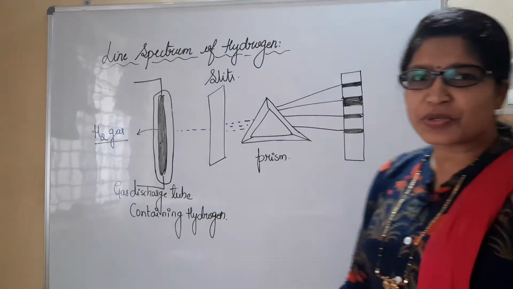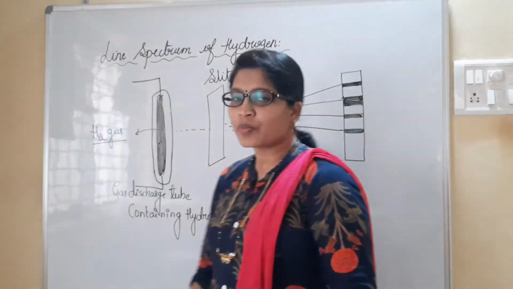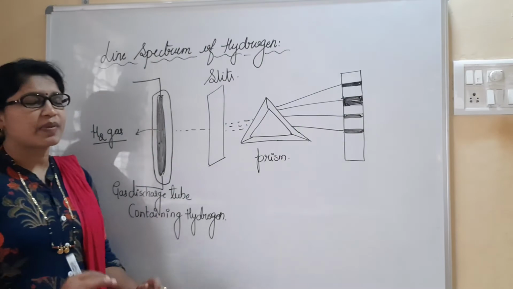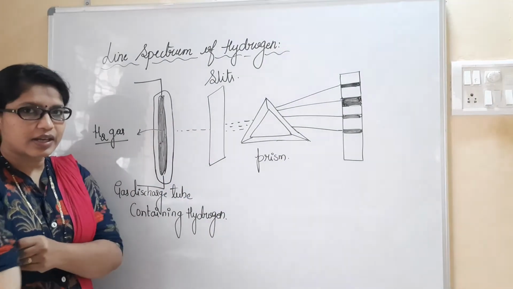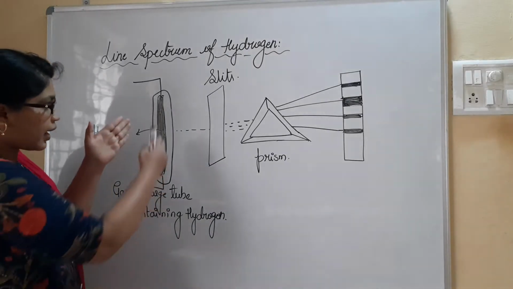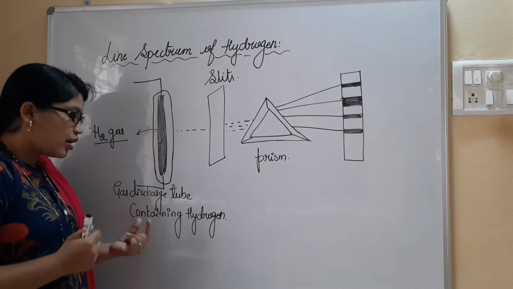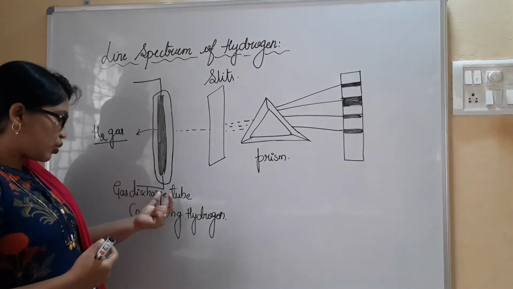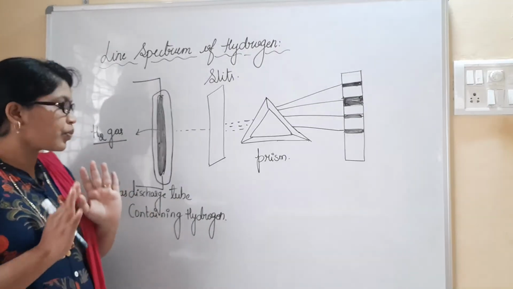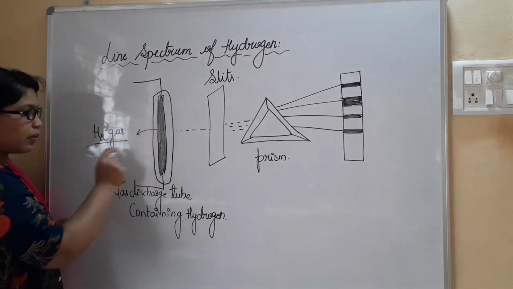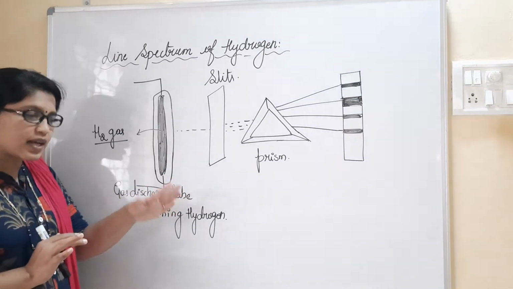Okay, now dear students, I have drawn here a diagram for the hydrogen spectrum. See how the experimental setup is made, and we'll understand the chemistry behind this diagram. Now I have a glass tube here, which is attached to the gas discharge tube.